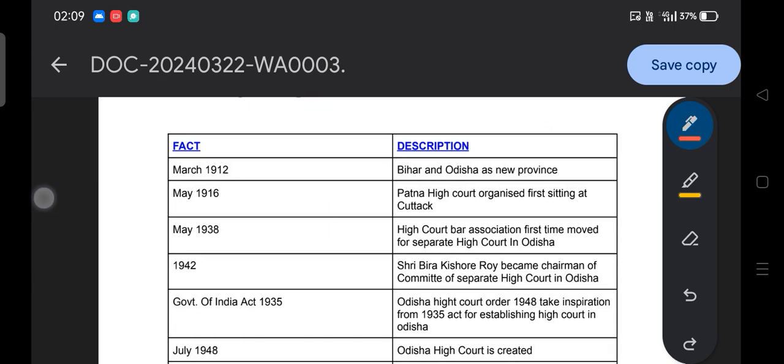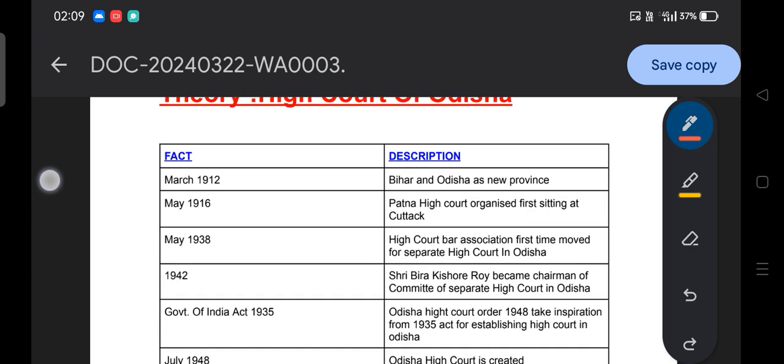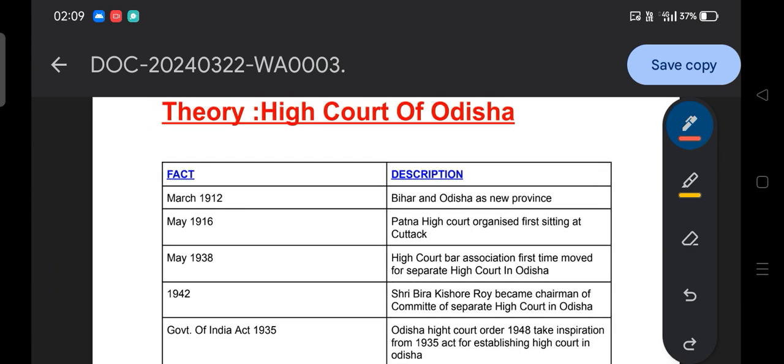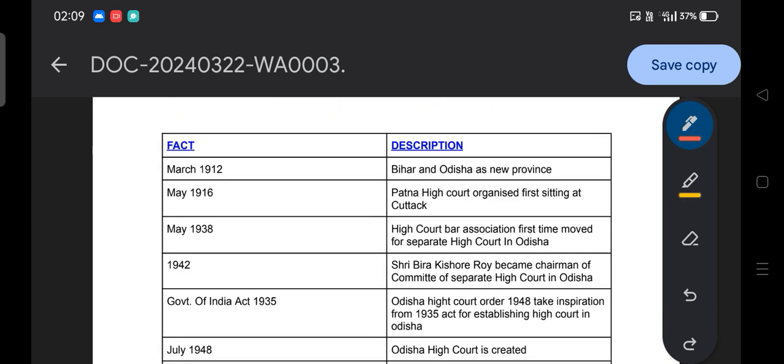So let's see, with this table we will try to understand the High Court of Odisha with respect to different questions which can be directly framed in your examination, or which were already asked in previous year questions. This side you can see the fact, and this side the description with respect to the fact.